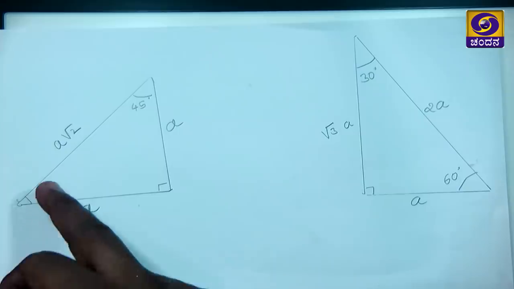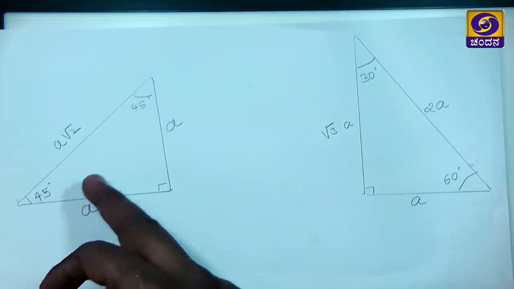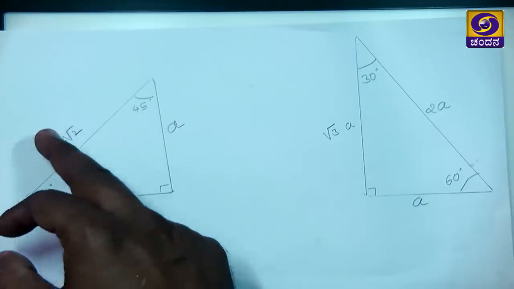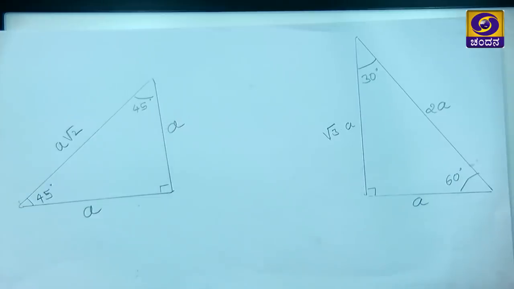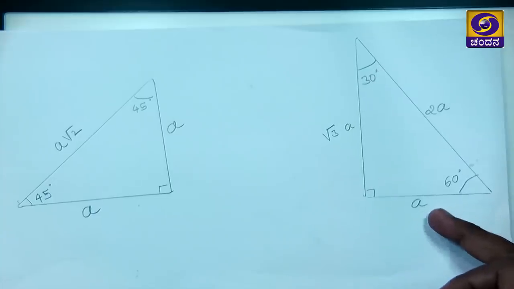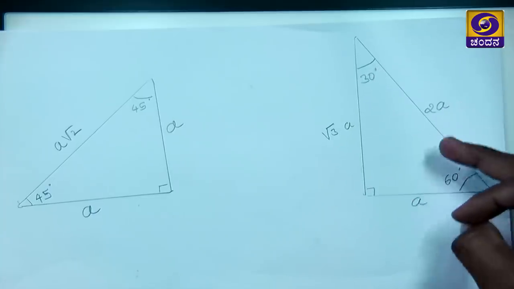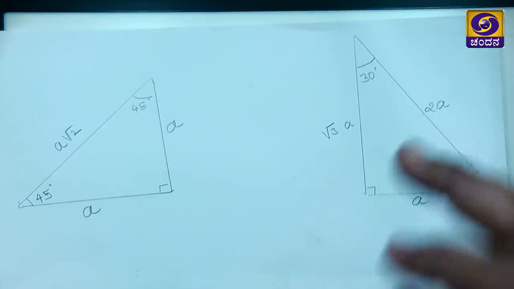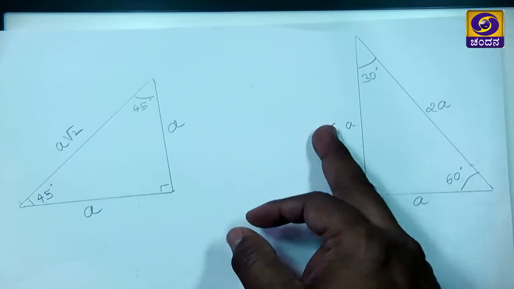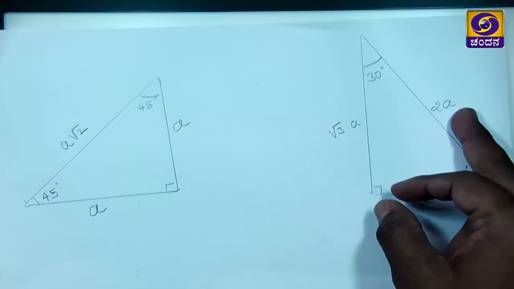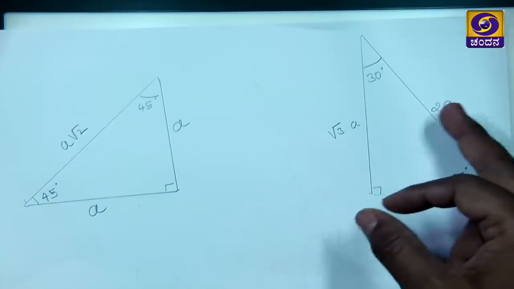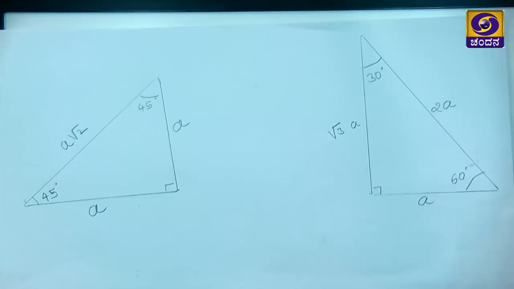See my dear student, what is sin 45? Opposite by hypotenuse, A cancels, 1 by root 2 we are getting. What is sin 30? Opposite by hypotenuse, A by 2A, A cancels, 1 by 2. What is sin 60 degrees? This is opposite, this remains hypotenuse, root 3A by 2A, A cancels, root 3 by 2.